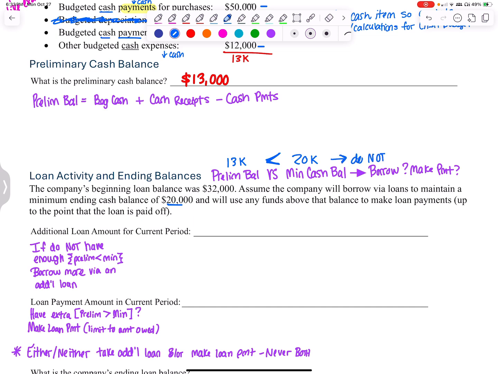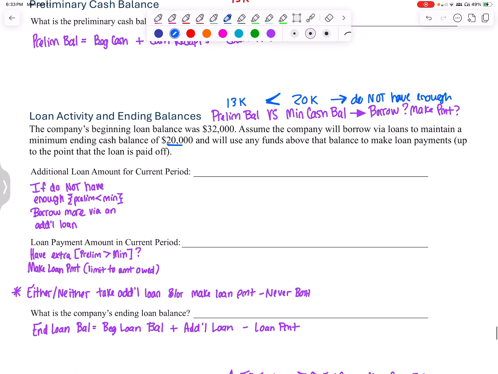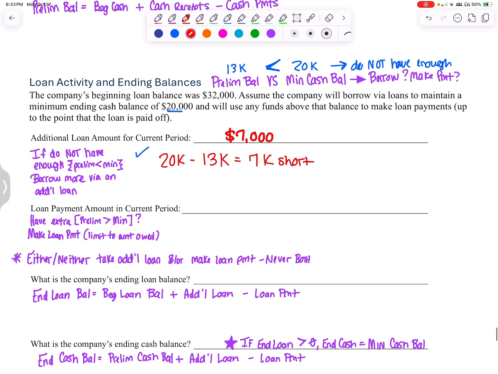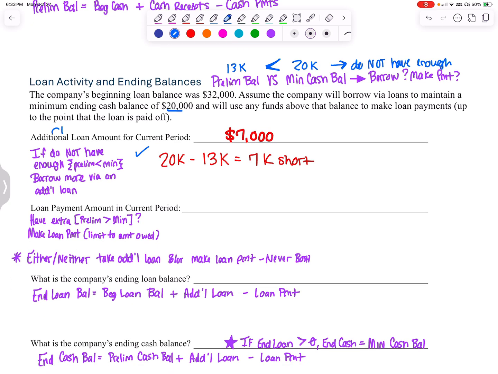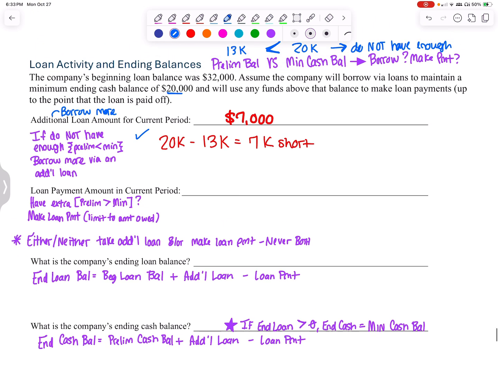That means I do not have enough. So I will need to borrow. I will need an additional loan because I do not have enough. I need at least 20,000. I only have 13 of that. So I'm 7,000 short. I will need to take out a $7,000 additional loan. Additional loan means you need to borrow more money.